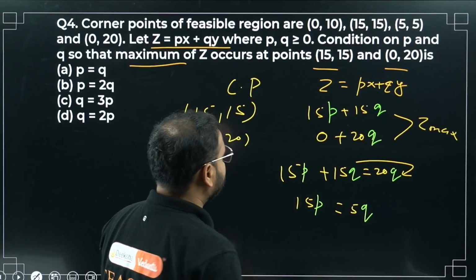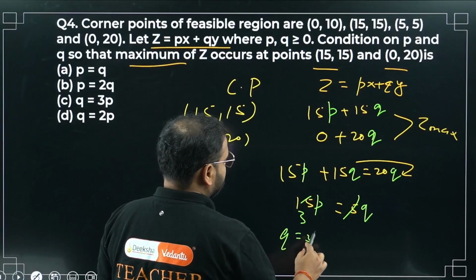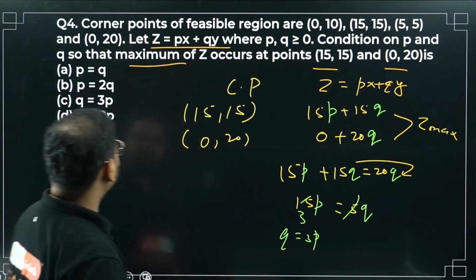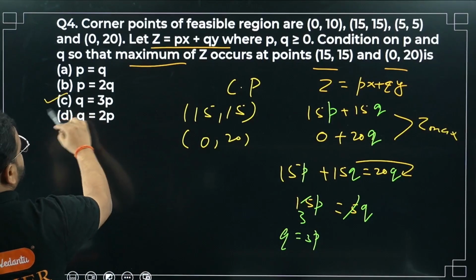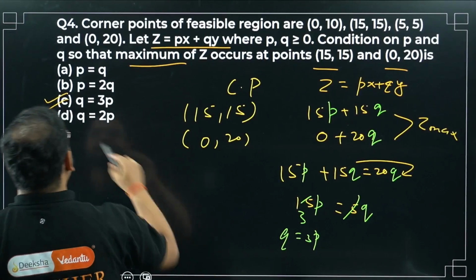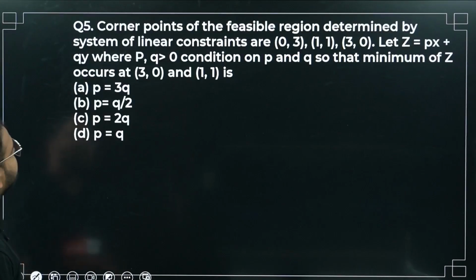And if you take this 5, I'm getting q equals to again 3p. Please check the option number. C. Q equals 3p. Option number C is correct. Moving on to question number 5.